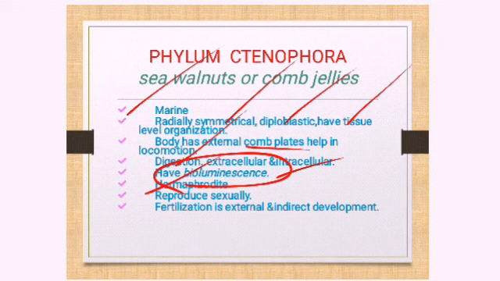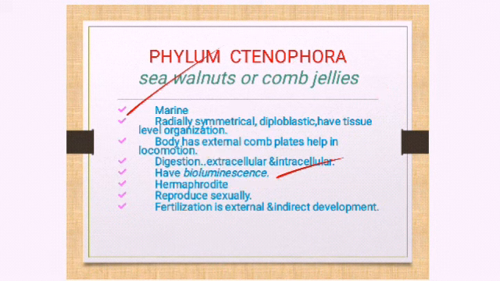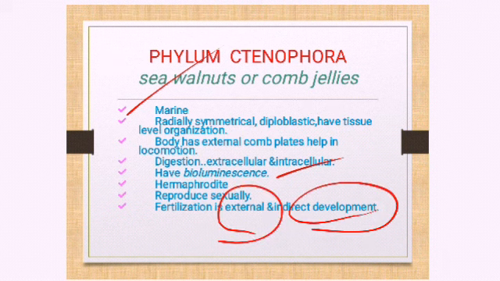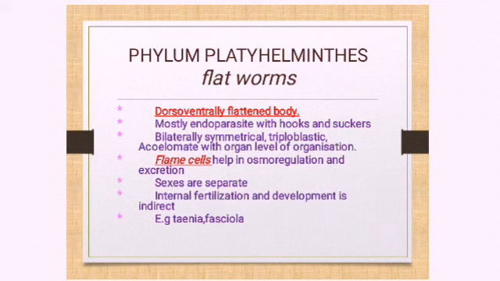Both the male and the female sex organs are present in the same organism. They reproduce sexually, and fertilization is external, with indirect development. External means fertilization takes place in the water, and the development is indirect, which means the larva doesn't resemble the adult.